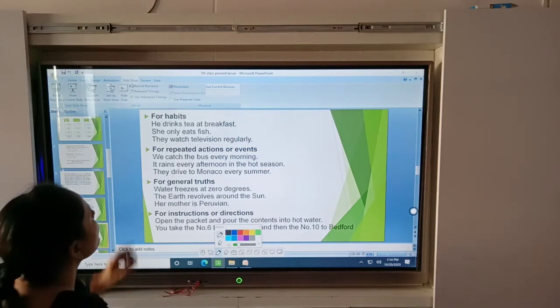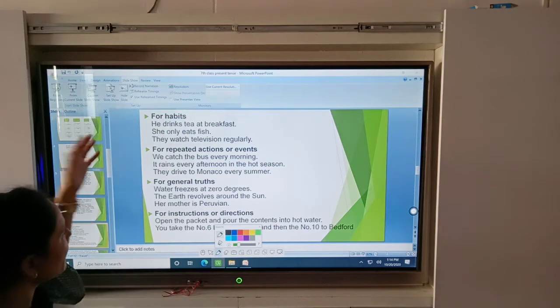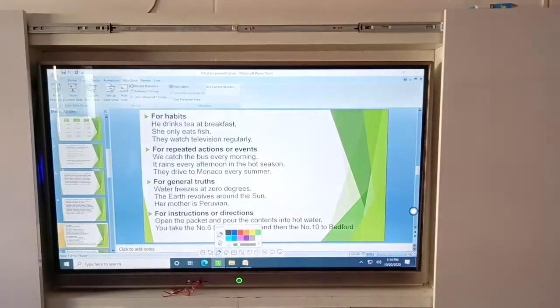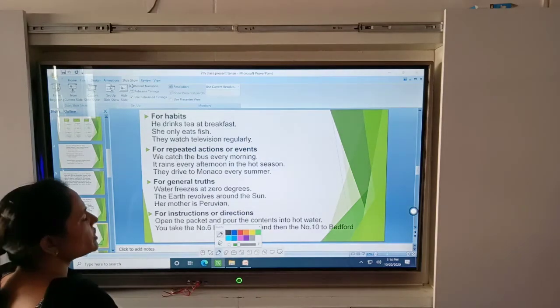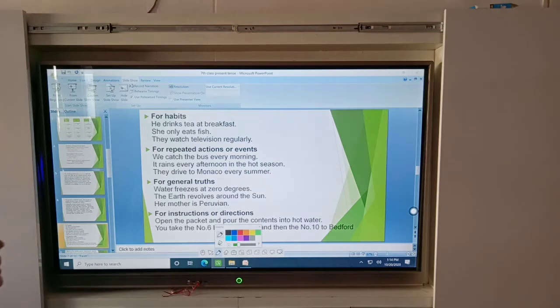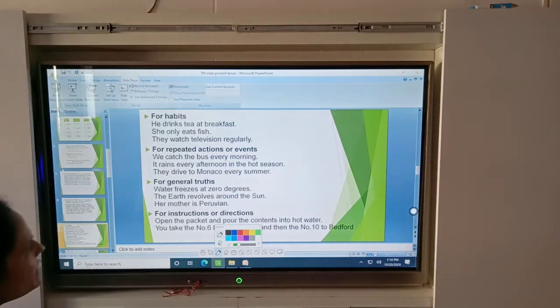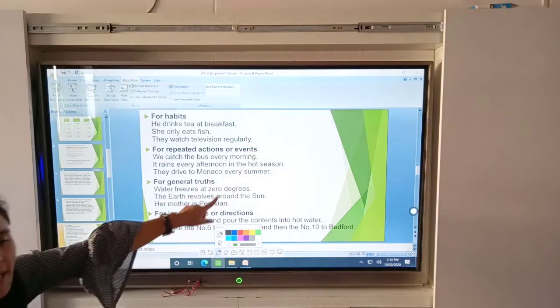The habit, a daily habit. Here the simple present tense is used in the daily routine. Okay, for habits. She only eats fish. Okay, daily. This also describes the present time. They watch television regularly. Here also it describes the present time.